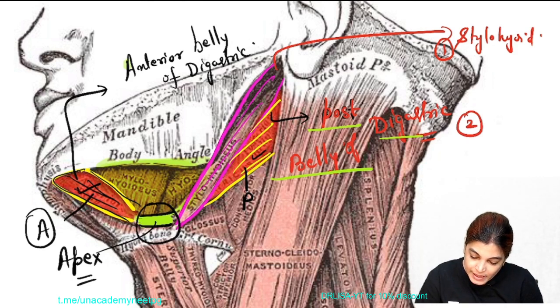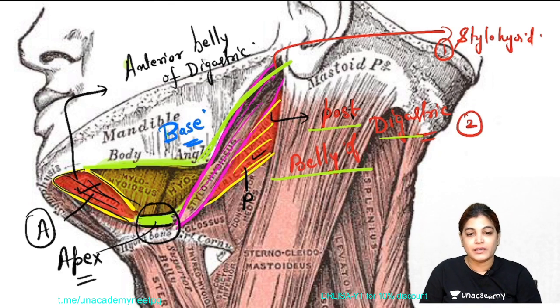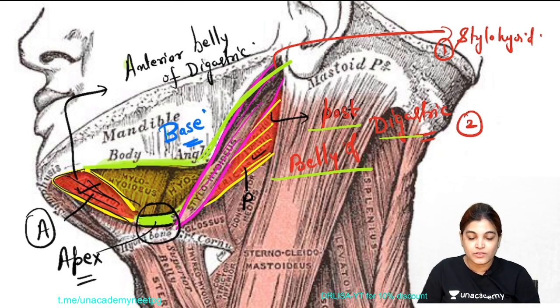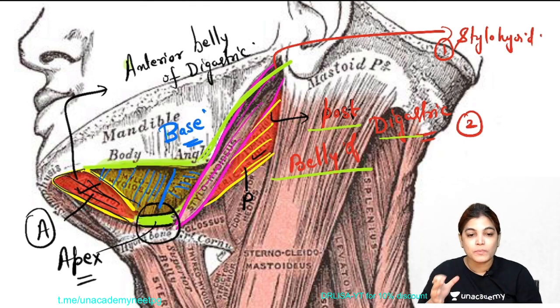Now superiorly, if we talk about the superior aspect, we have the base of the mandible going towards the mastoid process. So this whole is forming the base of the digastric triangle. In this diagram we have understood the boundaries of the digastric triangle, and in the inner aspect we can also see two muscles, one anteriorly and the other posteriorly: mylohyoid and hyoglossus.